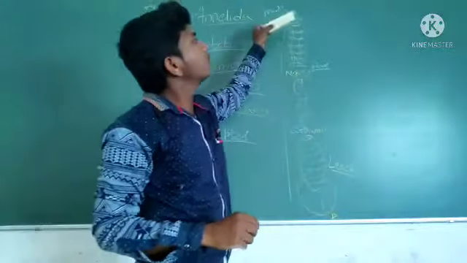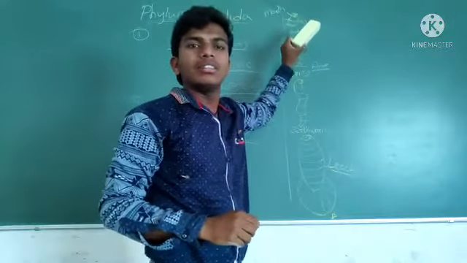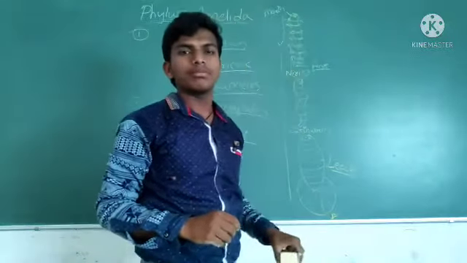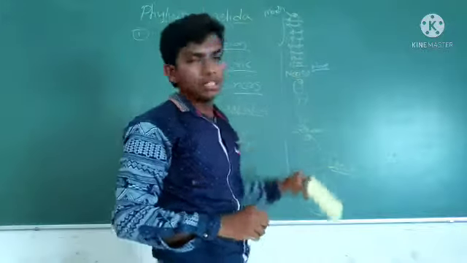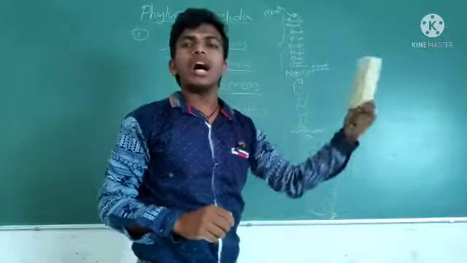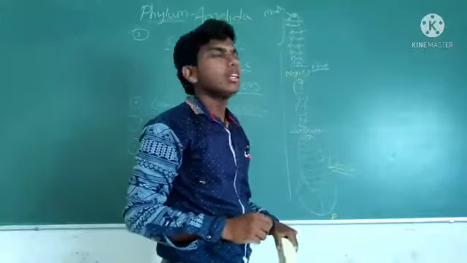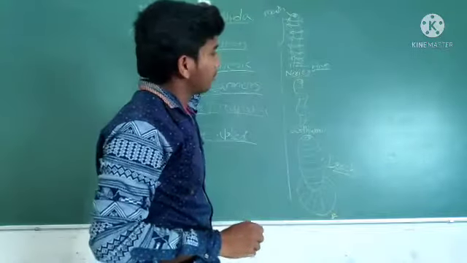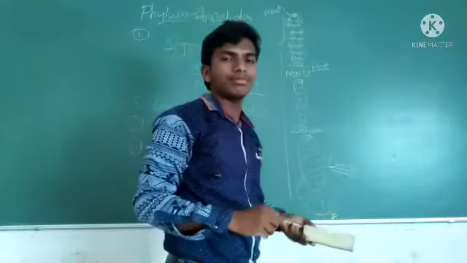Through these legs they move from one place to another. Aquatic is completed. What about terrestrial?